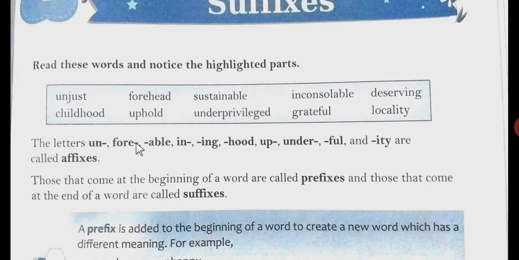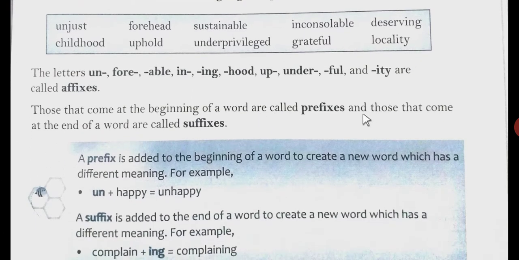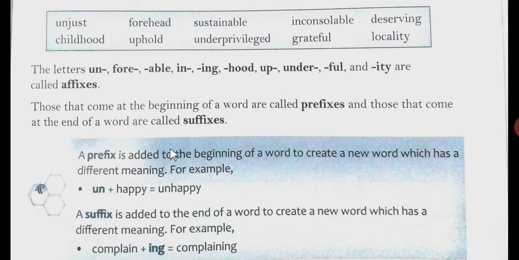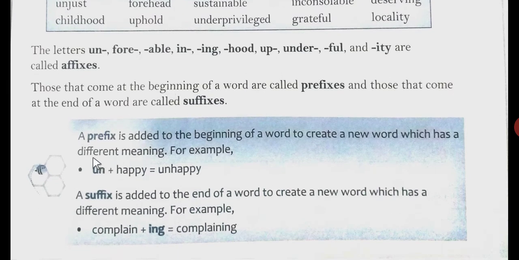The letters un, able, in, ing, hood, up, under, ful, ity are affixes. Those that come at the beginning of a word are called prefixes, and those that come at the end of the word are called suffixes.